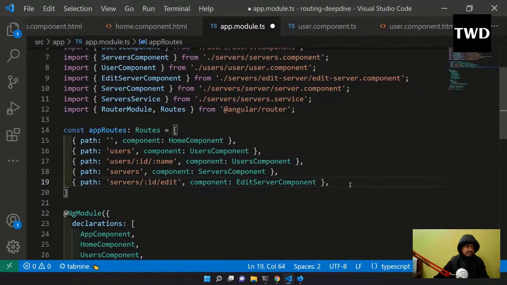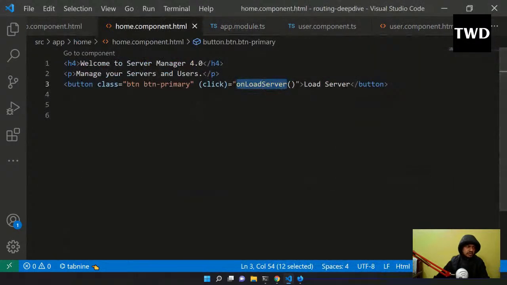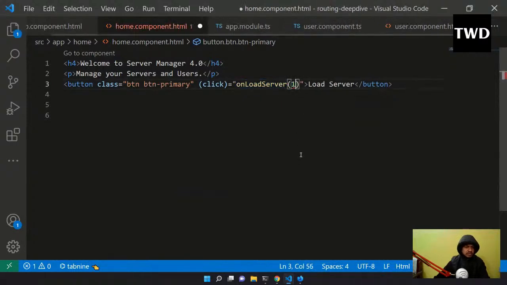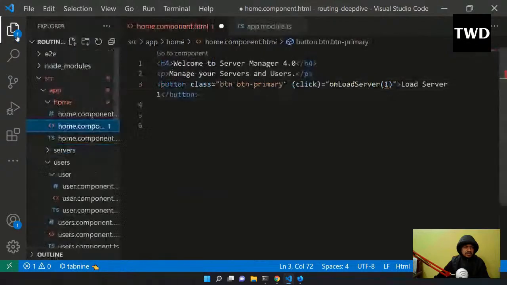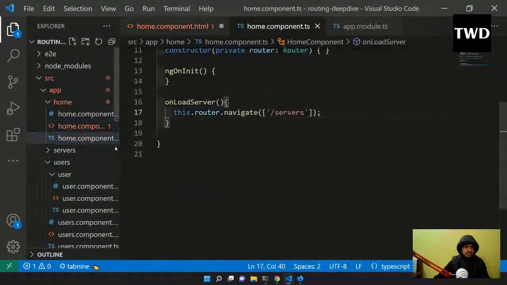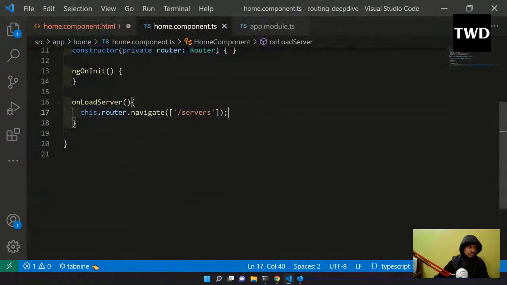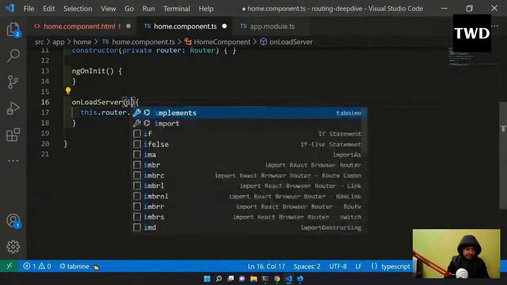Now we'll go to our home component. Home component will go, and I will add the value 1, load server 1, and here also I will add the load server 1. So now in the home component.ts file I'll have to go because now the file has changed, so it has got an id also, that's why it was giving me error.